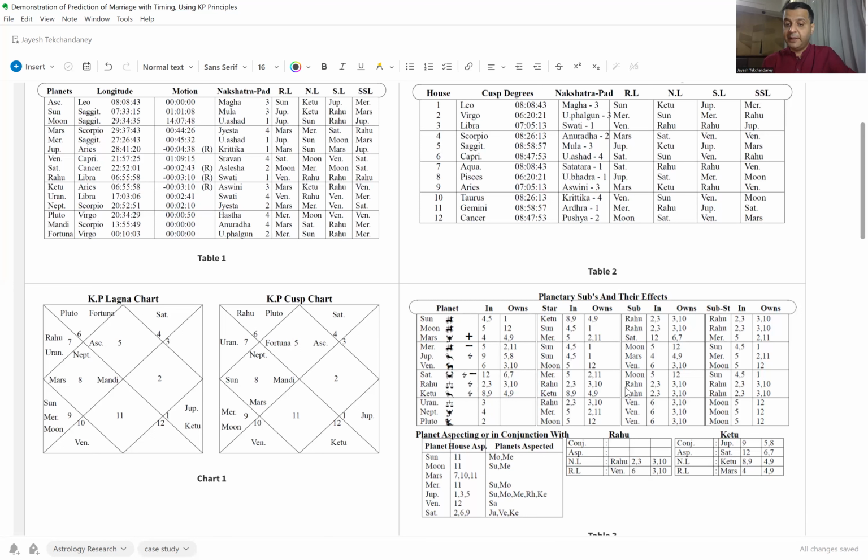The rule that we applied from Krishnamurti Paddhati for marriage is that it should be a significator of houses 2 or 7 or 11. So what we see here is Rahu is a significator of house 2 at the level of the planet, at the level of the constellation. And the final result is coming by the sublord, and the sublord confirms again, because of the presence of Rahu, that marriage is promised here. So the first part of the answer, whether marriage is promised for the native, is answered.